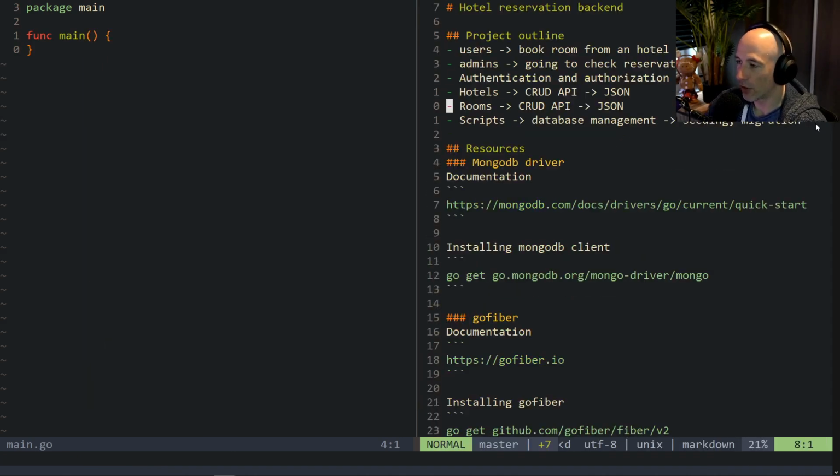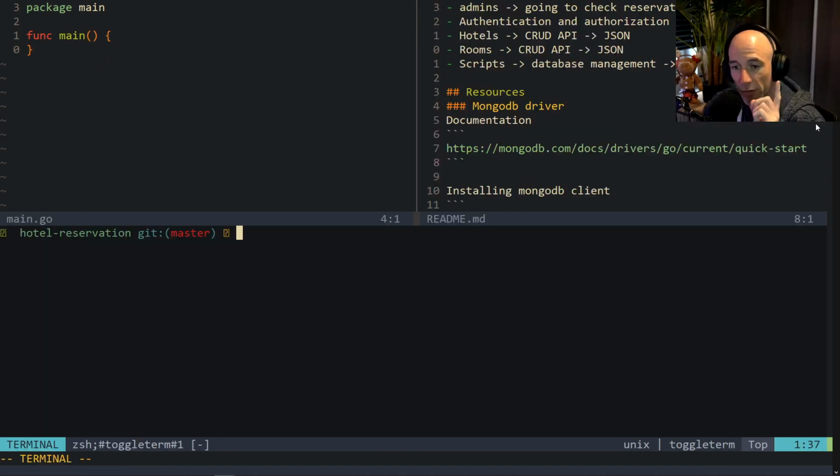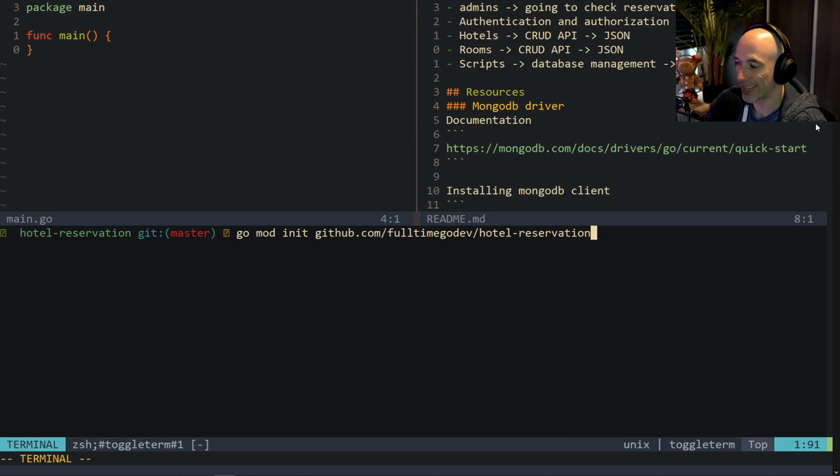I'm going to install, first of all, guys, hey, before we forget, the first thing we need to do is a go mod init. So we're going to say go mod init, and we're going to call this github.com, the fulltimegodev repository, and this is going to be hotel reservation.